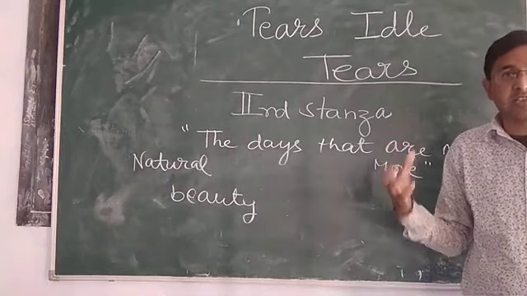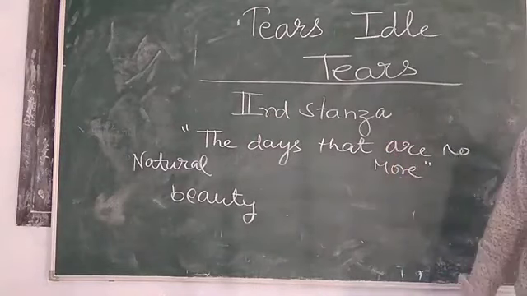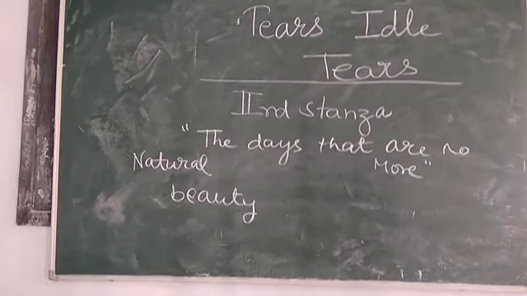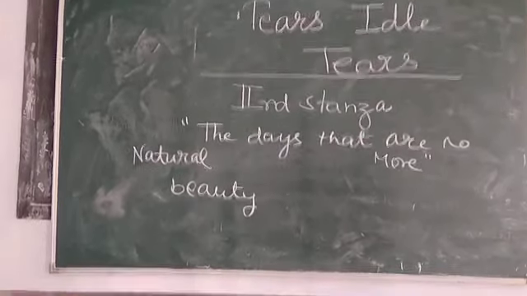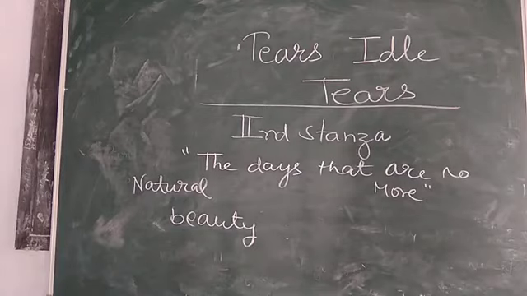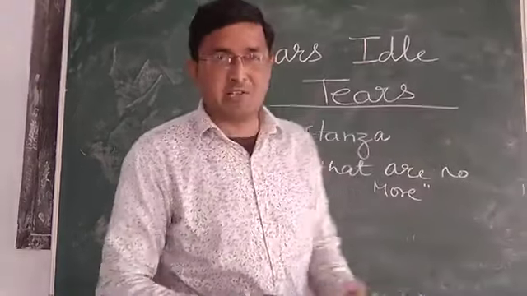Every day started with a new enjoyment for me. But the days that are no more, now I am alone. So this was the first stanza which we have discussed.